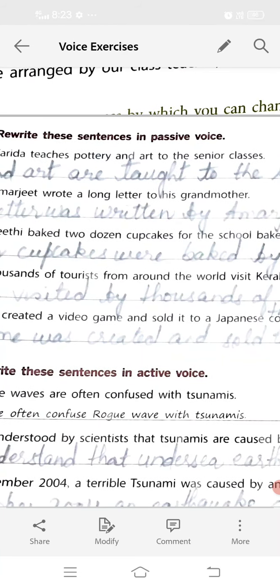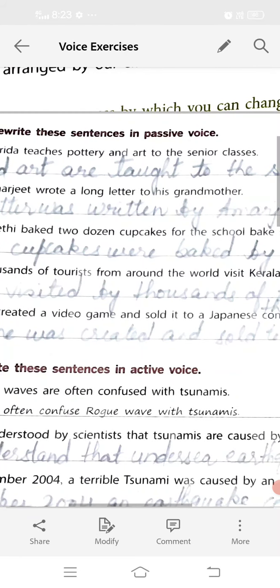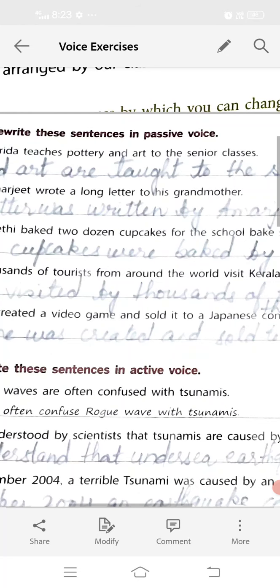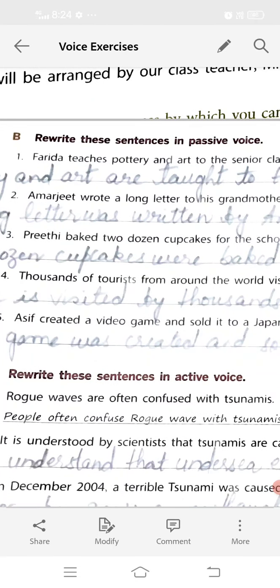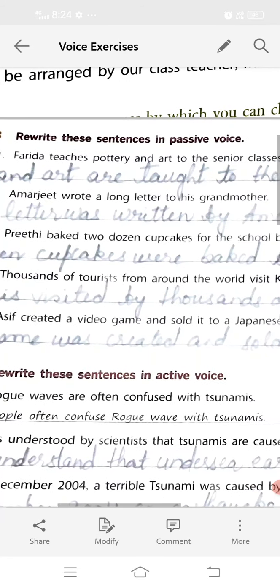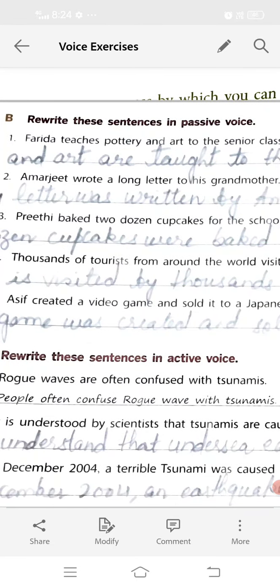Here just see, teaches is the verb in present tense, ये verb हमें teaches present tense में है, और present tense की आपकी जो helping verb होती हैं वो होती हैं is, am, are. And I have already told you that whenever we have to convert it into the passive voice, we have to use the past participle. Past participle mean third form of verb, that is teach की आपकी third form of verb होती है taught, और हमने helping verb लेना है क्योंकि pottery and art दो हो गए आपके subject, so दो के लिए हमने are लगाना है, तो pottery and art are taught to the senior classes by Farida. See the second sentence now.